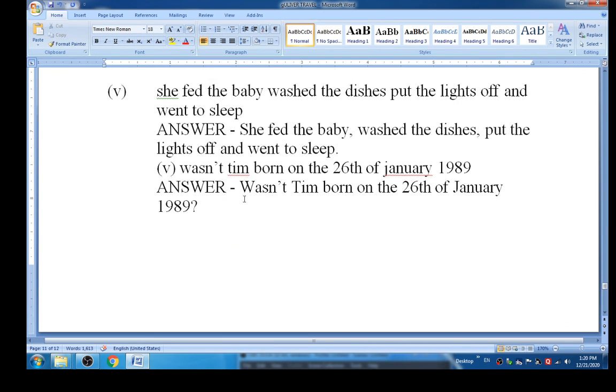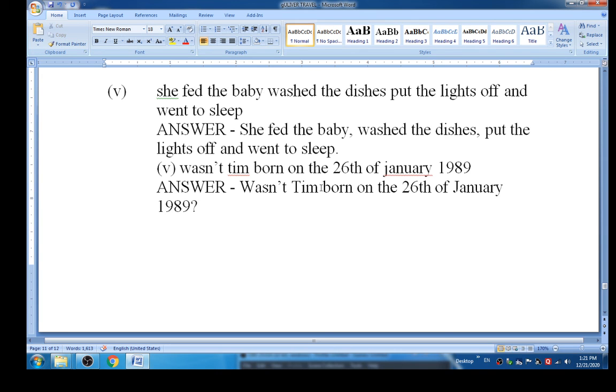She fed the baby, washed dishes, put the lights off and went to sleep. Then look at that correct answer. She fed the baby, comma, washed the dishes, comma, put the lights off and went to sleep. At last you must put full stop. Then look at that last sentence.